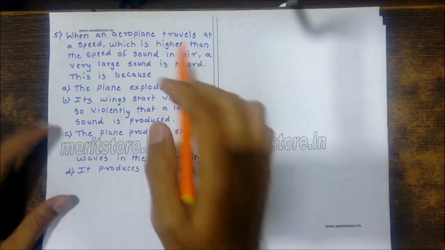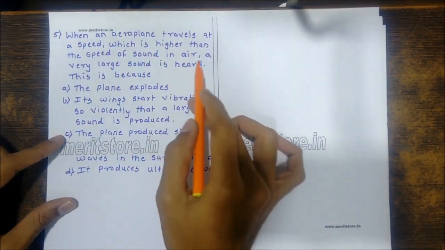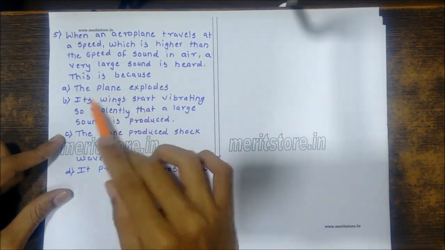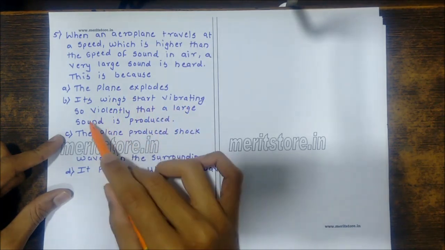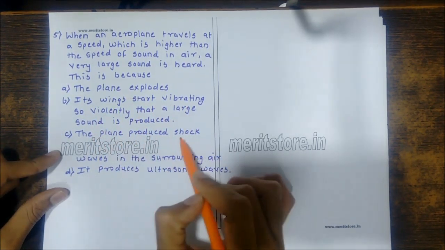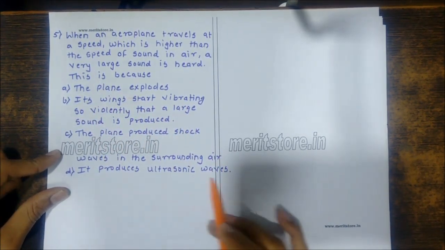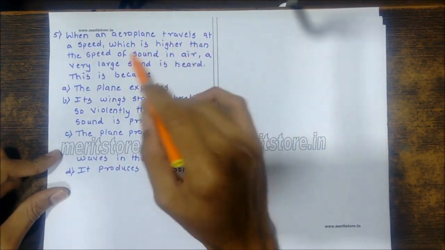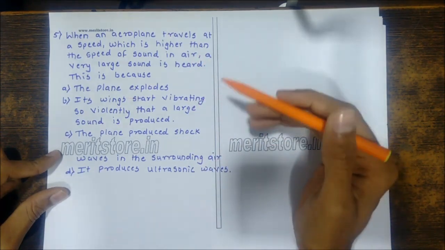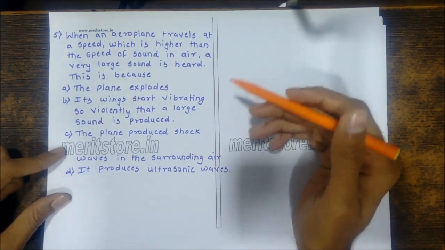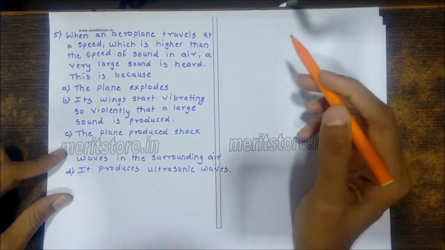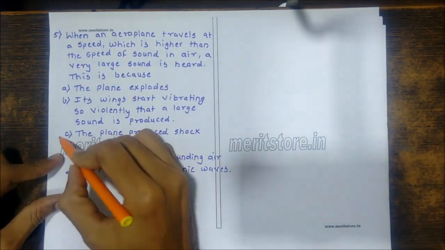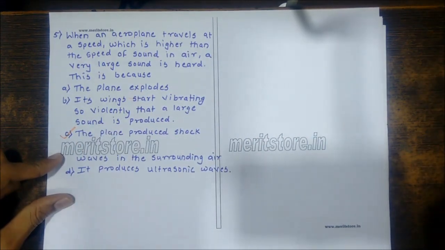Option C. When an aeroplane travels at a speed which is higher than the speed of sound in air, a very large sound is heard. This is because the plane explodes, or its wings start vibrating so violently that a large sound is produced, or the plane produces shock waves in the surroundings, or it produces ultrasonic waves. Whenever an aeroplane travels with a speed greater than the speed of sound, we have an effect called a sonic boom. In that, the plane will produce shock waves in the surrounding air. So we have option C, that is shock waves.